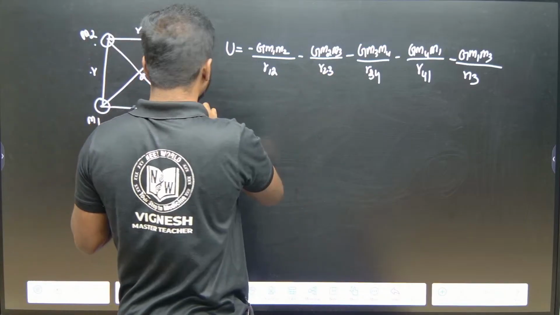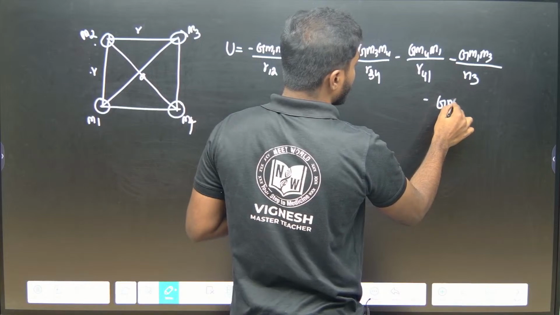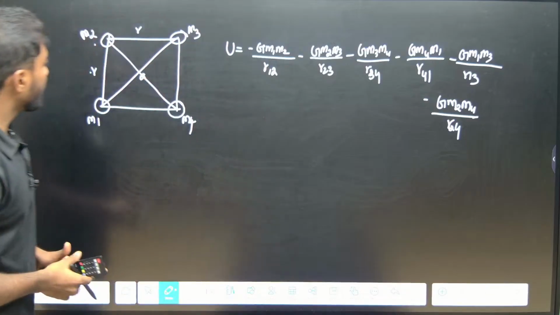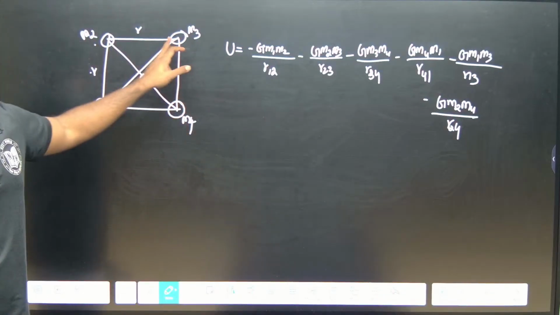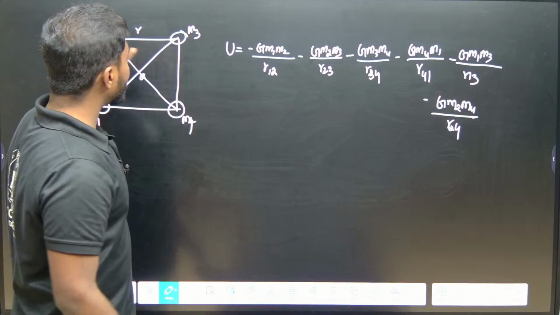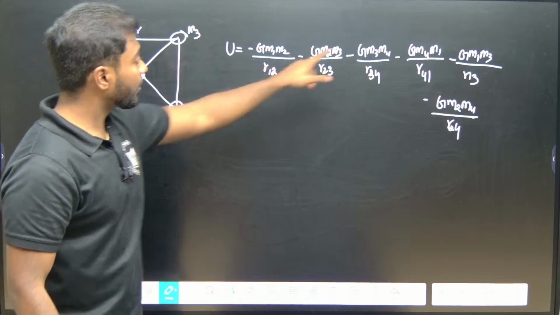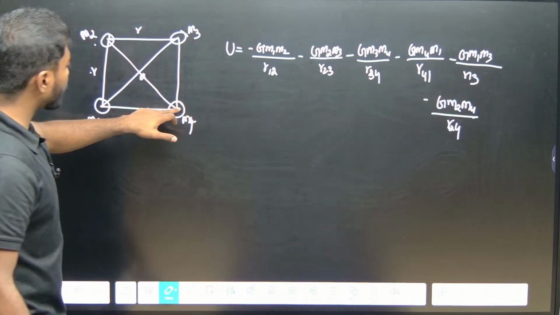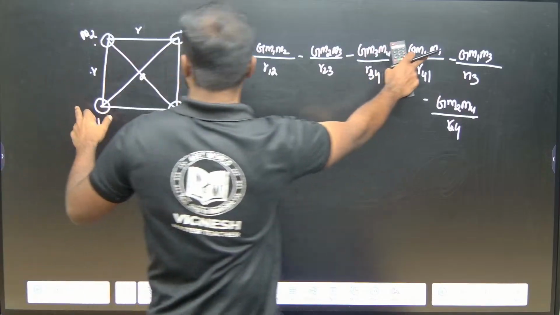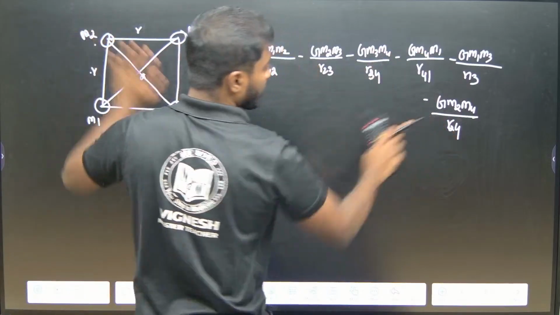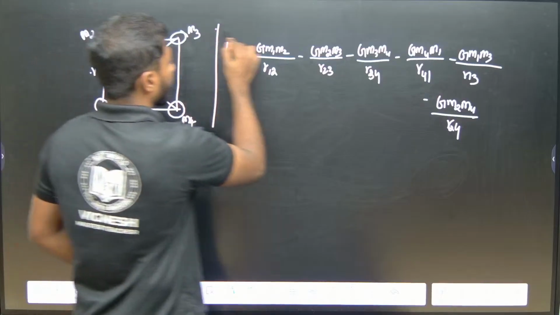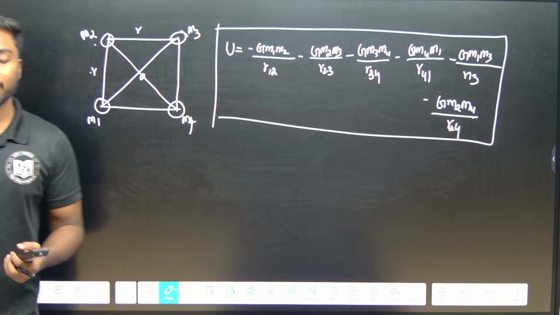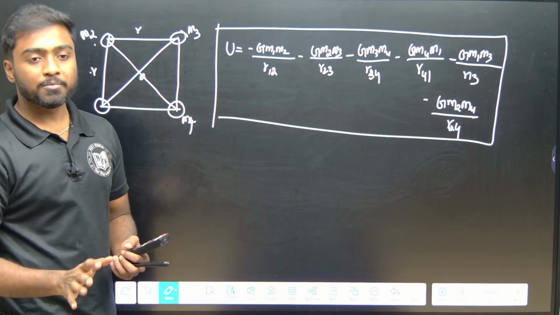So I need to consider this also: minus G M2 M4 by R24. Yes, 2 4 is completed. Now for 3, 3 2 is there, 3 4 is there, and 3 1 is there, yes, completed. And the fourth one, 4 1 is there, 4 3 is there, and 4 2 is also there. So this is the formula for the square. Okay. So this is how we will do it for different objects.